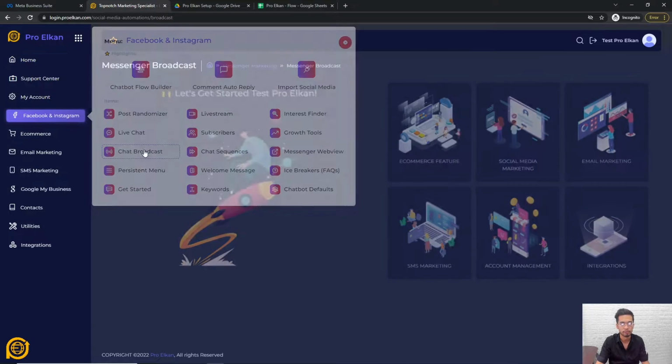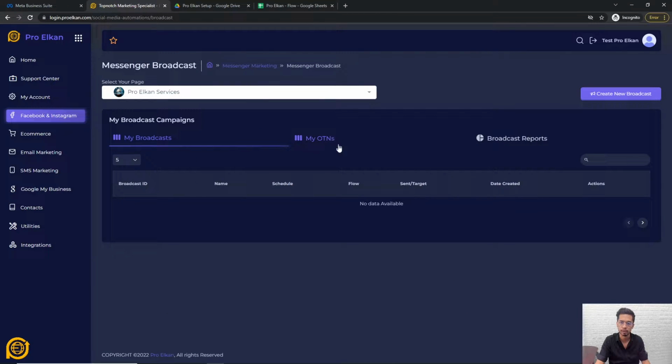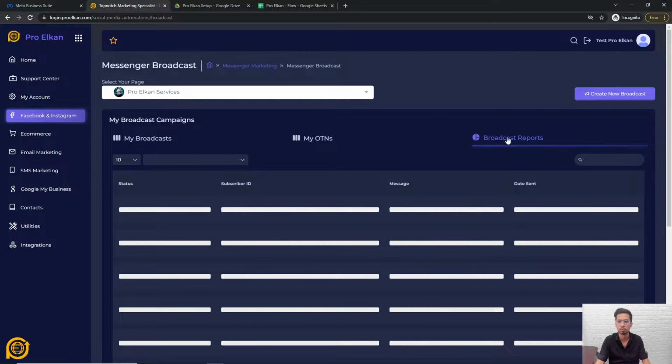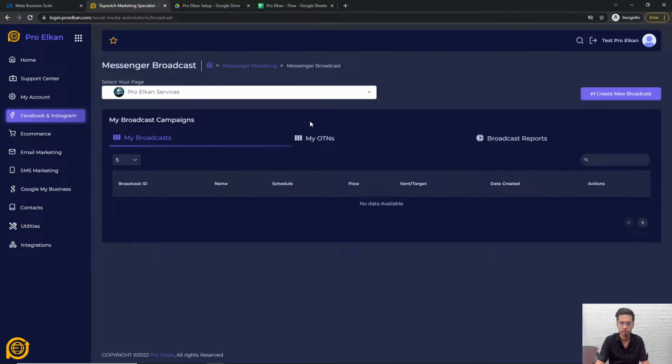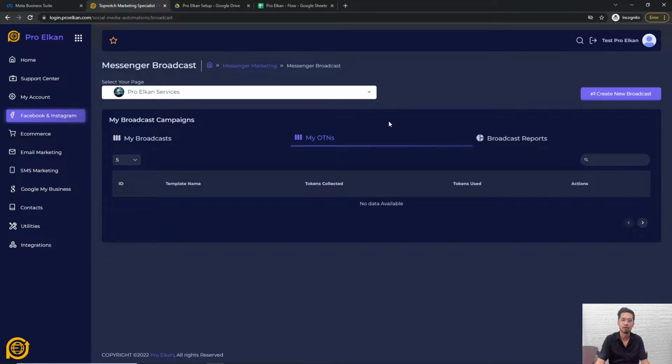So if we go to the chat broadcast, we will be able to see some tabs, which are My OTN and broadcast reports. Basically, broadcast reports is all about the deliverability of the campaign, which is the broadcast. Then we have My OTN, because if you are going to do broadcasts, let me just remind you that you are only constrained within the 24 hours if you broadcast without using the OTN. But if you have OTNs, you can broadcast beyond the 24-hour period in which that person opted in.